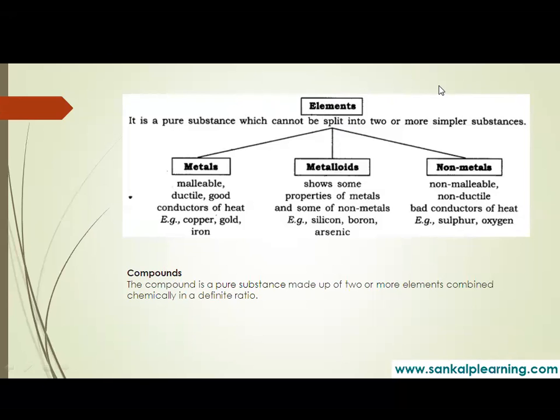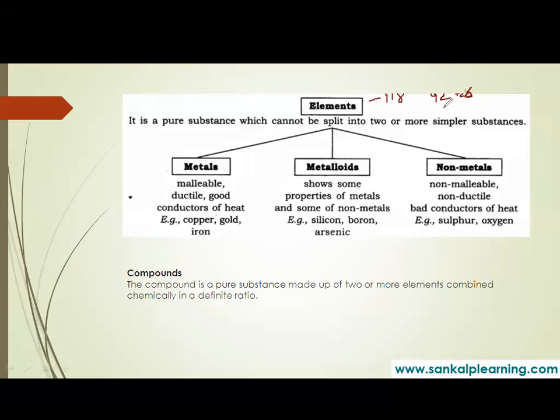And we can also say that these elements cannot be split into two or more simpler substances, right? They cannot be split into two or more simpler substances. So totally we have 118 elements, out of which 92 are naturally occurring and 26 are artificially prepared.